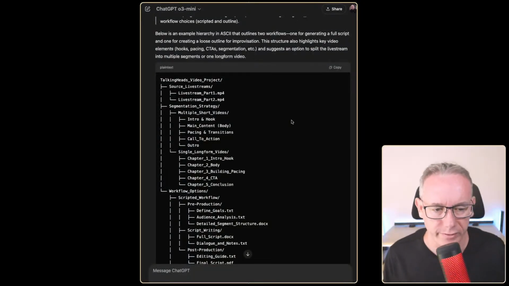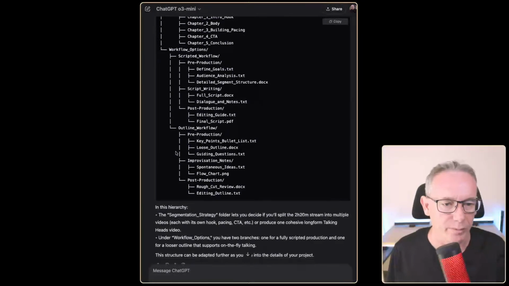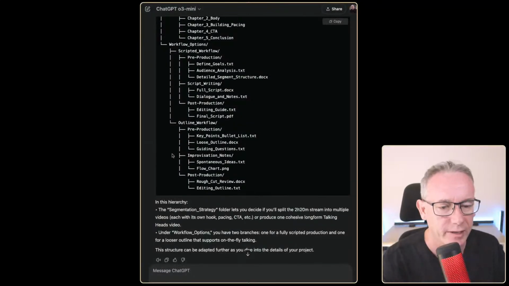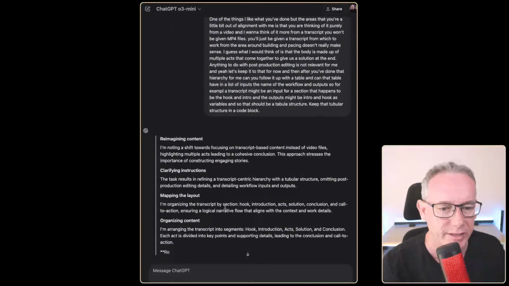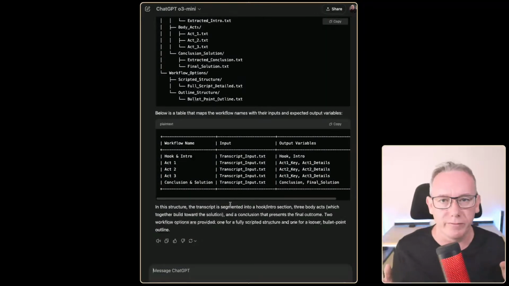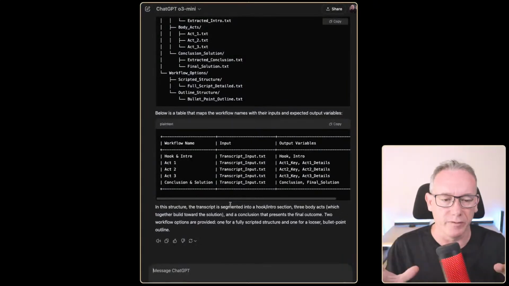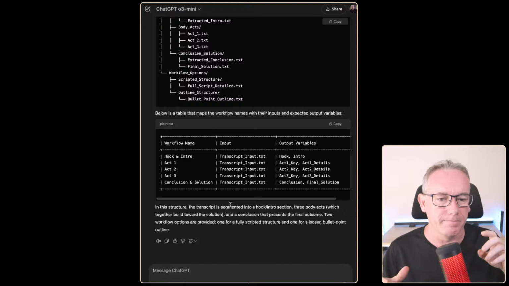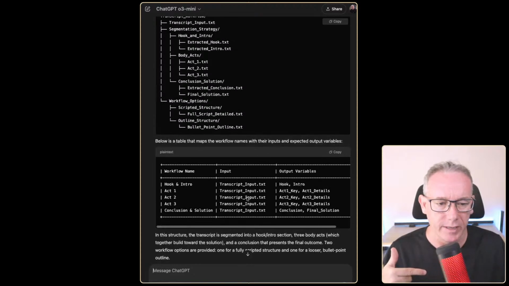So what I'm trying to do is just get it to reshape this information a little bit for me, just so it's a little bit clearer. Again, this is fast paced. I usually put a bit more energy into this, but hopefully we're on track. The other thing, if you're doing a workflow, it's usually a list of micro prompts that solve a problem. And this doesn't look good. Or maybe it does.